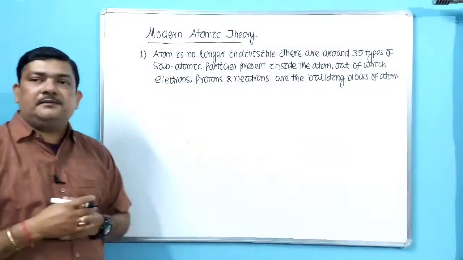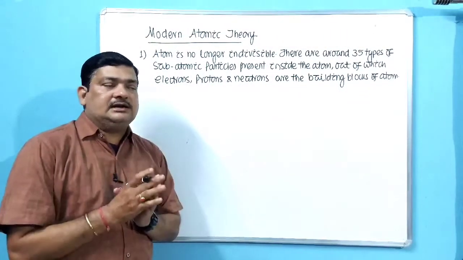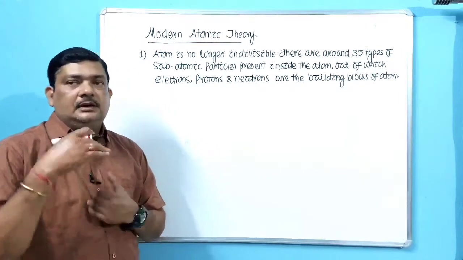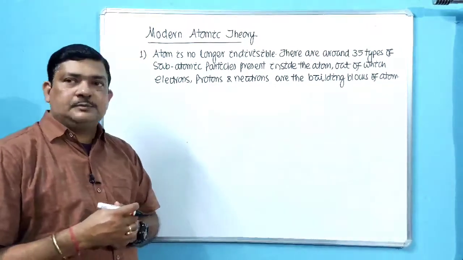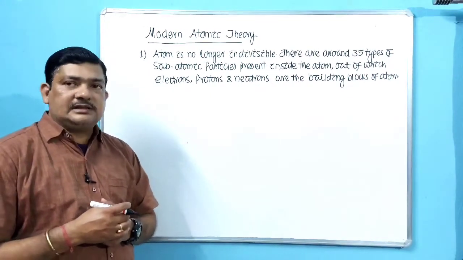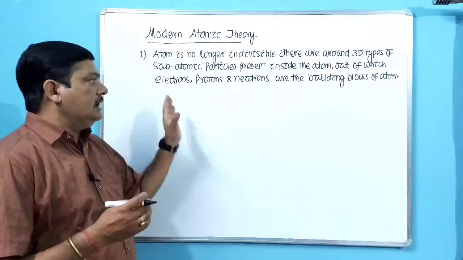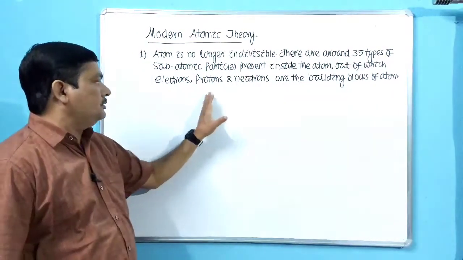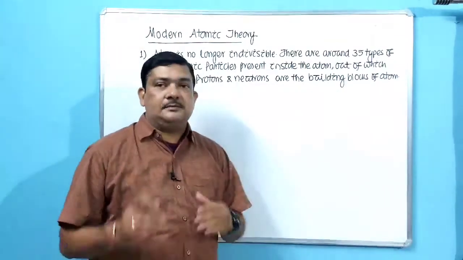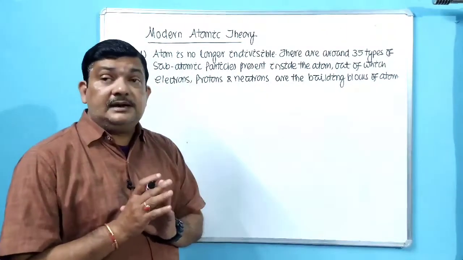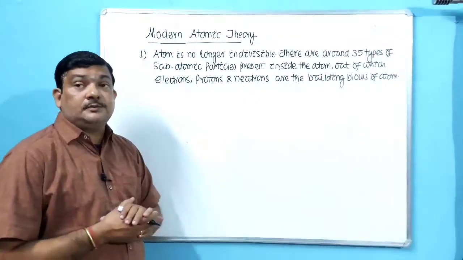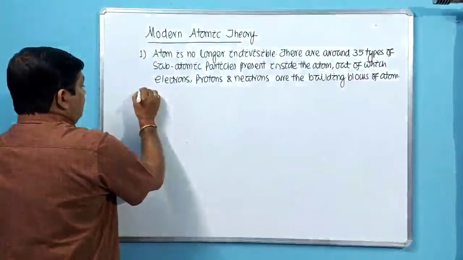So this is the first postulate of modern atomic theory, in contrast to Dalton's atomic theory, which told that atom is indivisible. But as on today, it is proved that atom is very well divisible. It comprises of around 35 types of subatomic particles, out of which we will discuss electron, proton and neutrons, because they are fundamental particles and are the building blocks of the atom. That means atoms have a definite structure which is given by these building blocks called electrons, protons and neutrons.